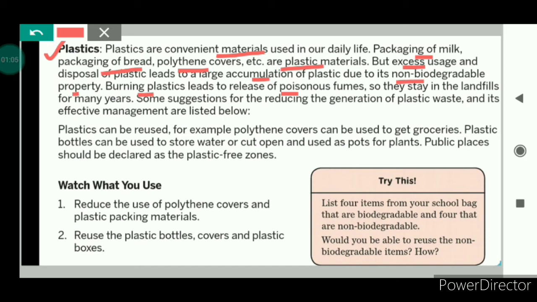Here some suggestions have been given for reducing the generation of plastic waste and how we can effectively manage plastic waste. Number 1, plastics can be reused. For example, polythene covers and plastic bottles can be reused. So we should reduce the use of polythene covers and plastic packaging materials, and we should also reuse the plastic bottles, covers and plastic boxes.